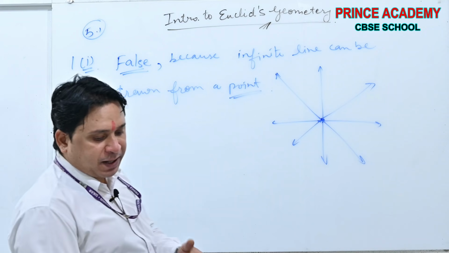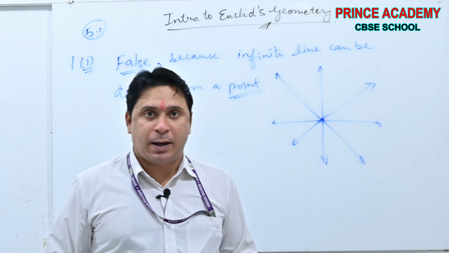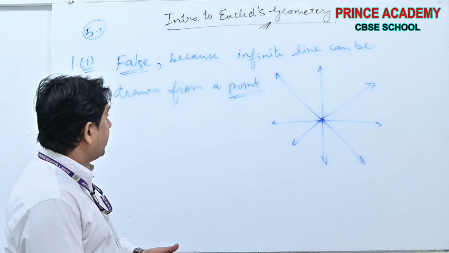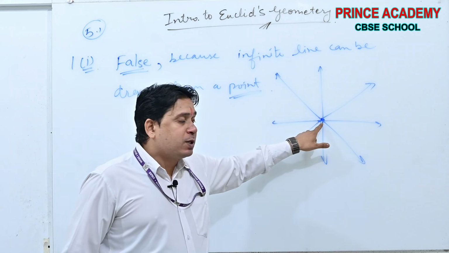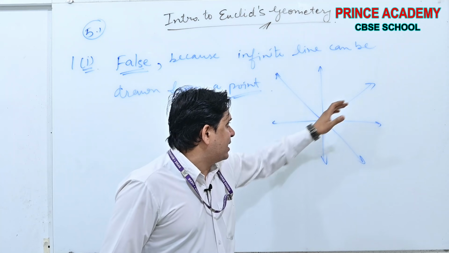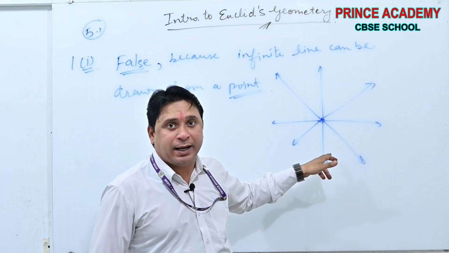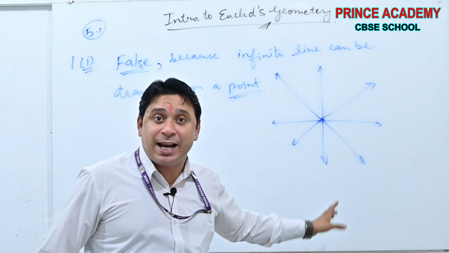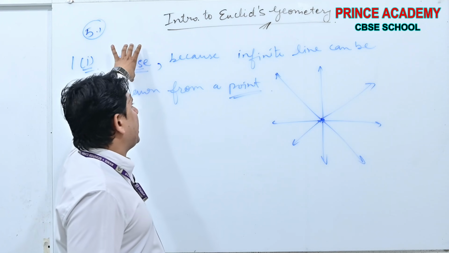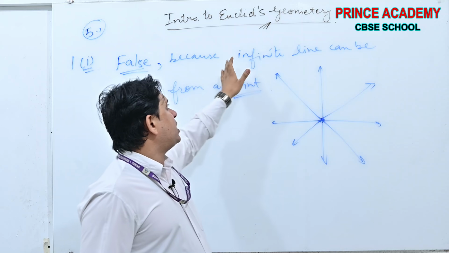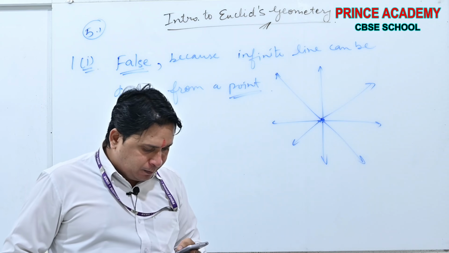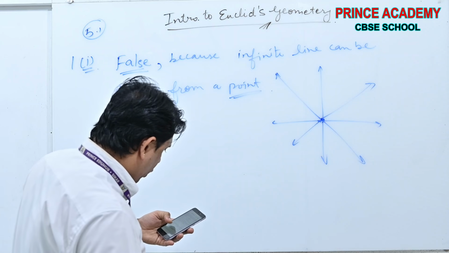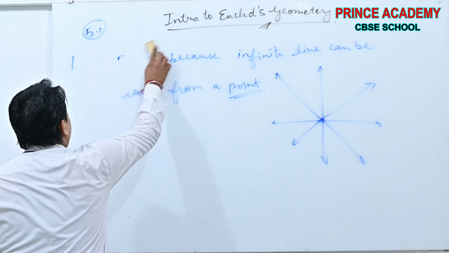Now see beta, question number 1, part 2. I think you have got it beta. See, this was a point. A number of lines can be drawn from this point, this unique point, this distinct point. That's why the first statement is false, because infinite lines can be drawn from a single point.